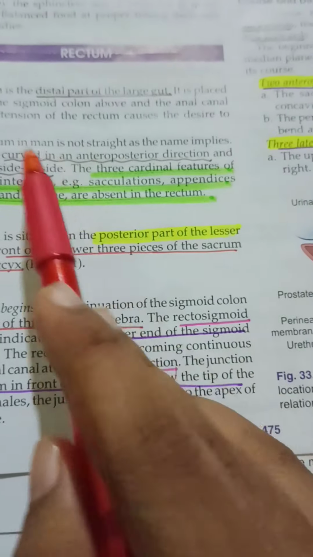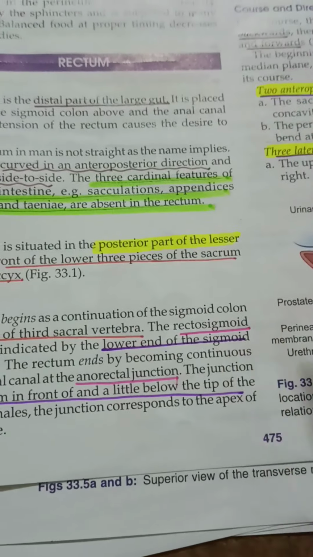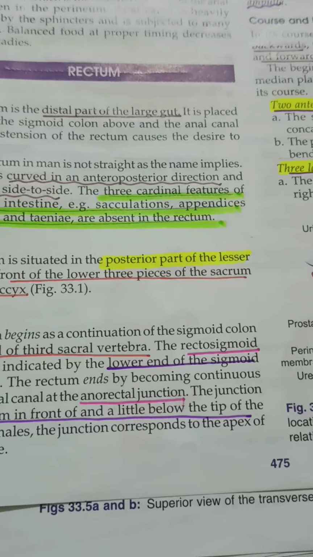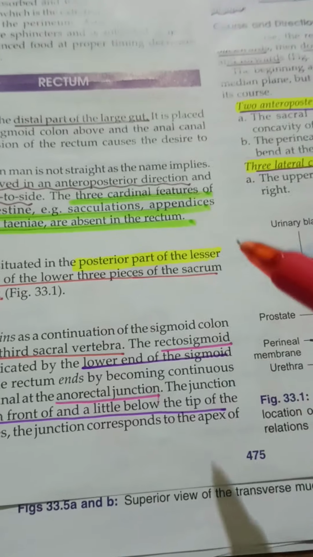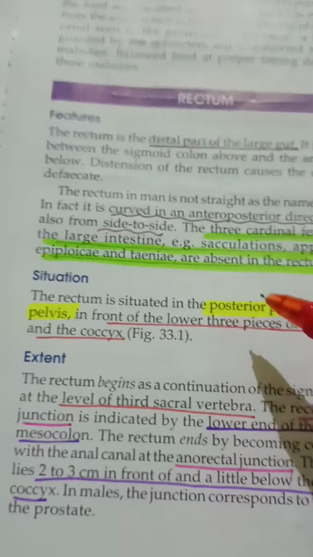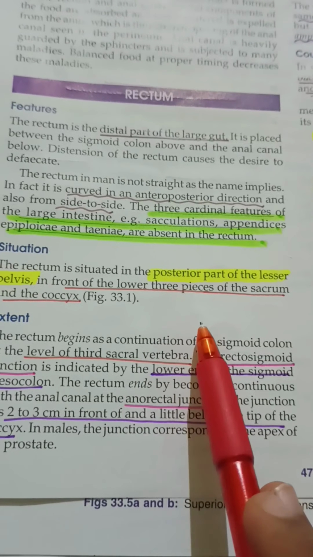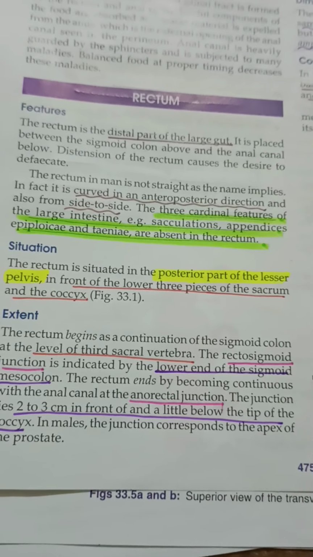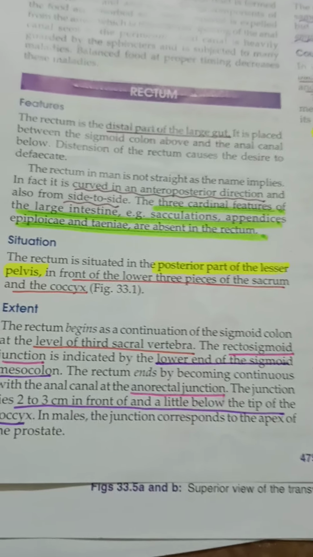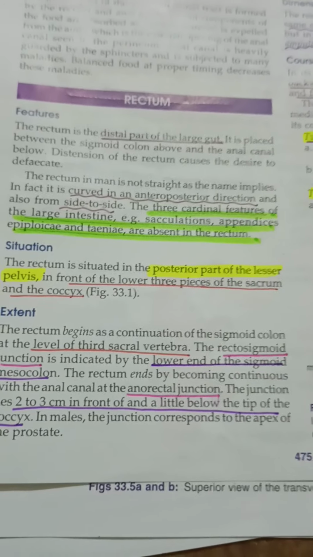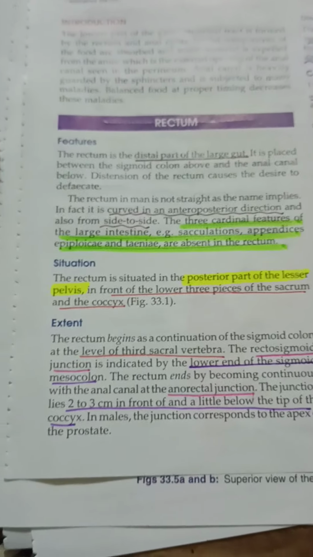Rectum is not straight, as you may expect it to be, but it's not actually straight. It's curved in both the anterior posterior direction and also in the lateral direction. So there are actually two anterior posterior curves and three lateral curves. Let's come to that part later. Now, starting with the situation, the rectum is situated in the posterior part of the lesser pelvis, in front of the lower three pieces of sacrum and the coccyx. So you have the sacral vertebrae and the coccyx vertebrae.